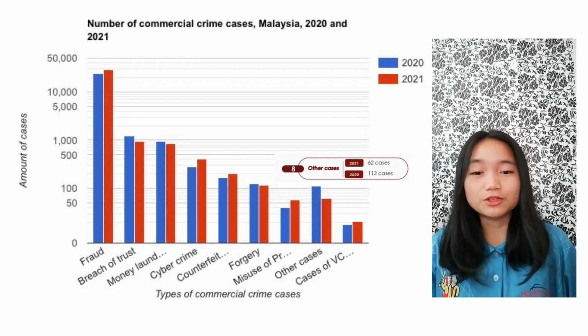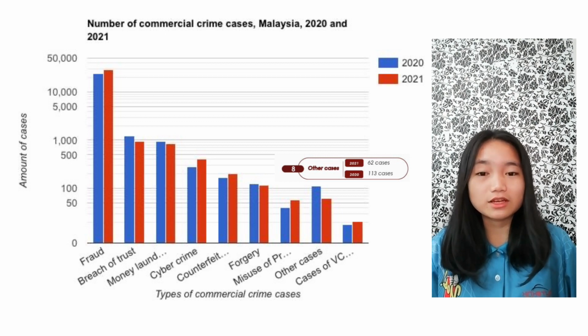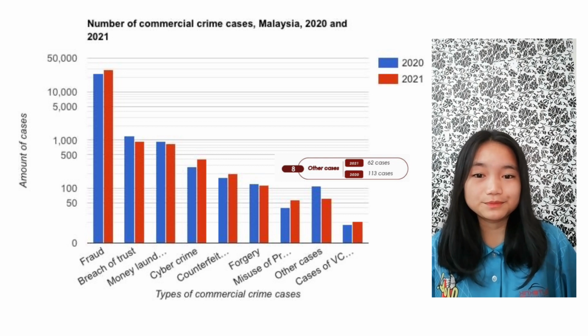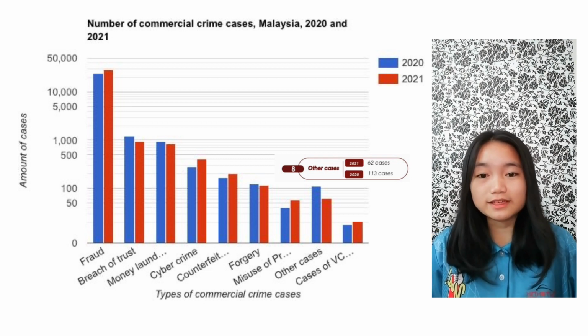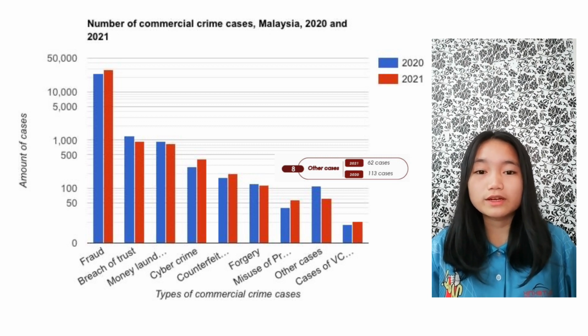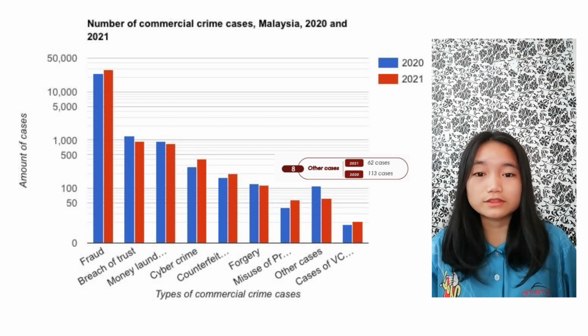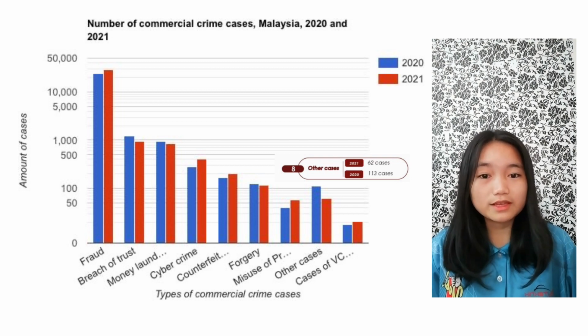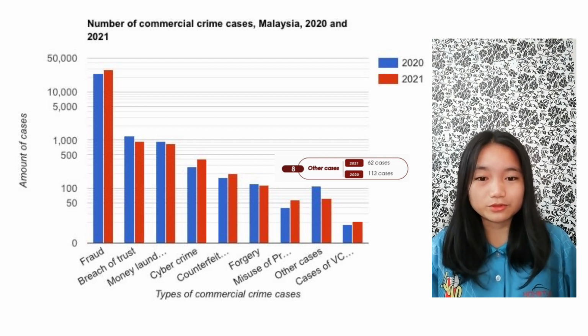Thank you, Hazim, for your explanation about the case of misuse of property. I will explain the 8th case, which is other cases. In 2020, the number of cases reached 113 cases and there was a decrease of 62 cases in 2021. That's all from me. Next, I will leave it to Petrus.